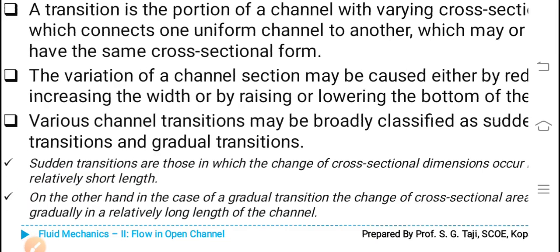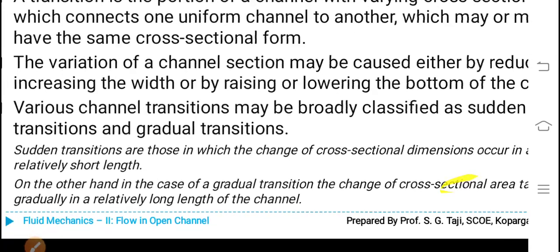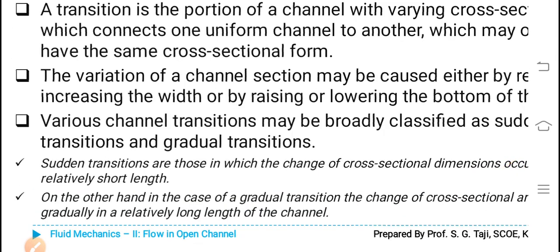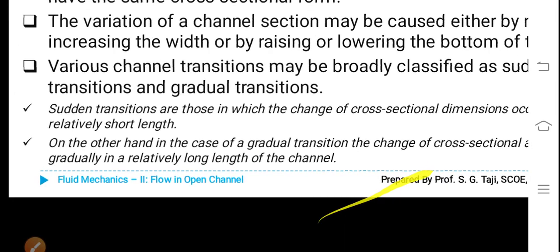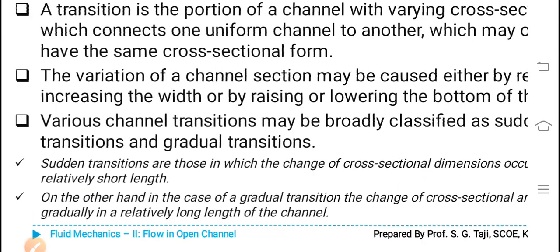Sudden transitions are those in which the change of cross-sectional dimensions occurs in a relatively short length, whereas in the case of a gradual transition, the change of cross-sectional area takes place gradually in a relatively long length of the channel. So in the former case it is relatively shorter length, whereas in the other case it is relatively longer length of the channel.